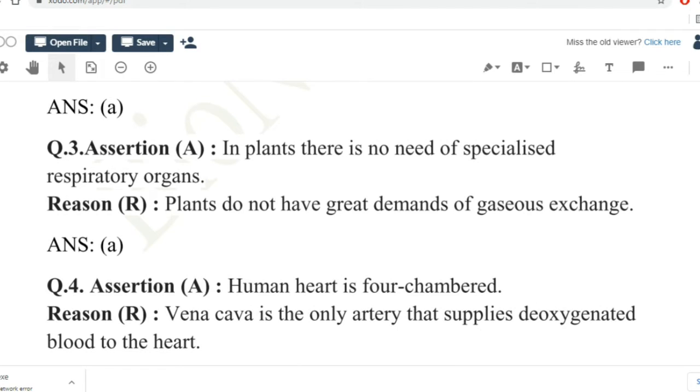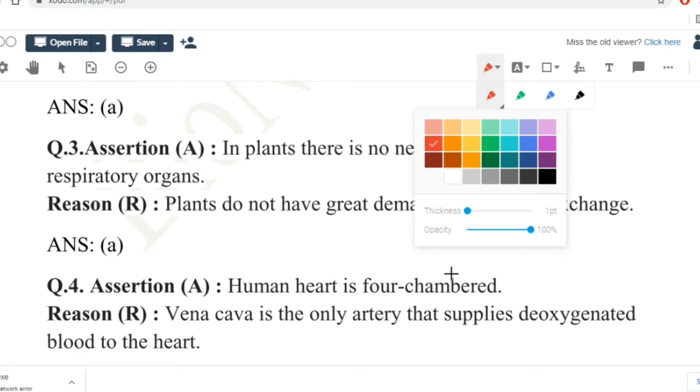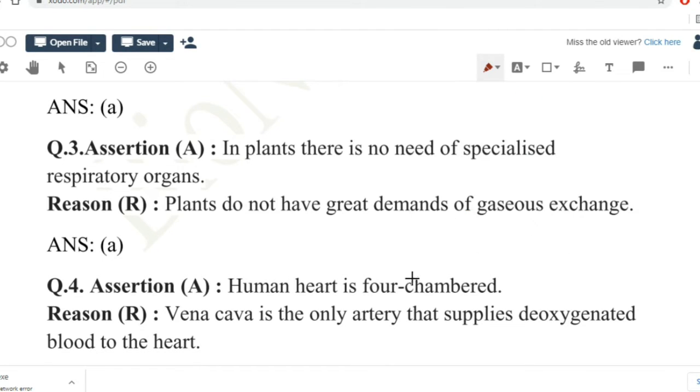Assertion: human heart is four chambered. Reason: vena cava is the only artery that supplies deoxygenated blood to the heart. If you check here, the assertion they have given is that the heart is four chambered, right? Which is true. Human heart is four chambered, which is true.